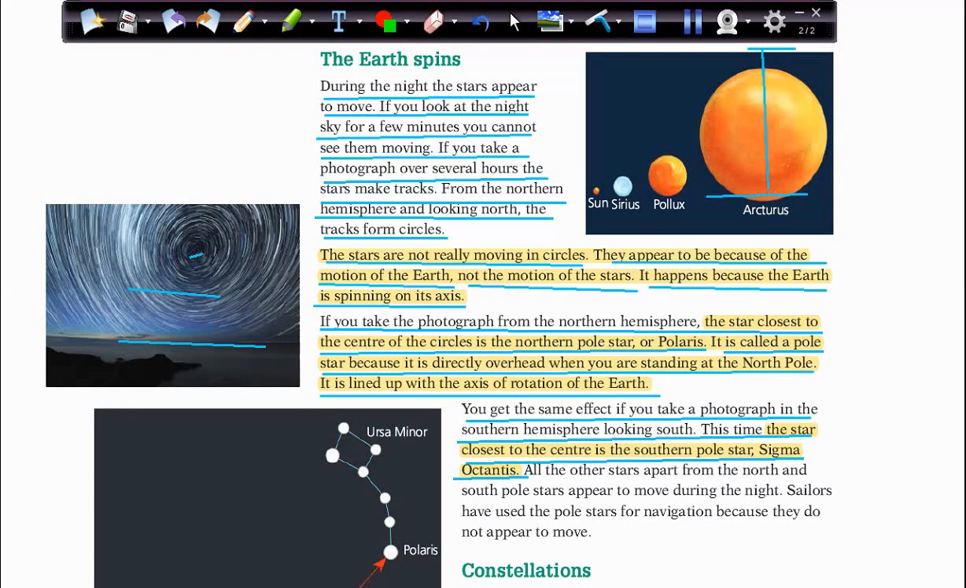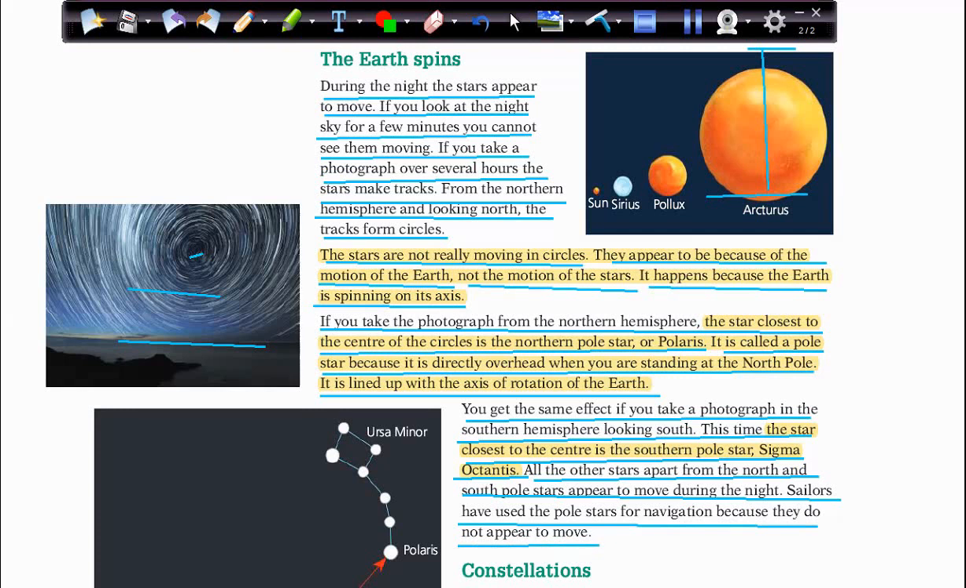So the northern pole star is called Polaris, but the southern pole star is called Sigma Octantis, which is the closest one. All the other stars apart from the north and south pole stars appear to move during the night. Sailors have used the pole stars for navigation because they do not appear to move.